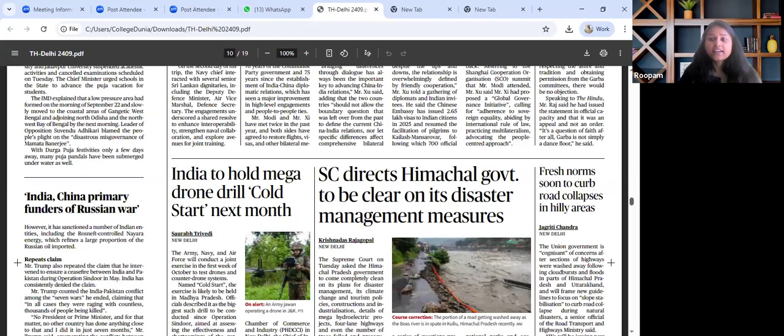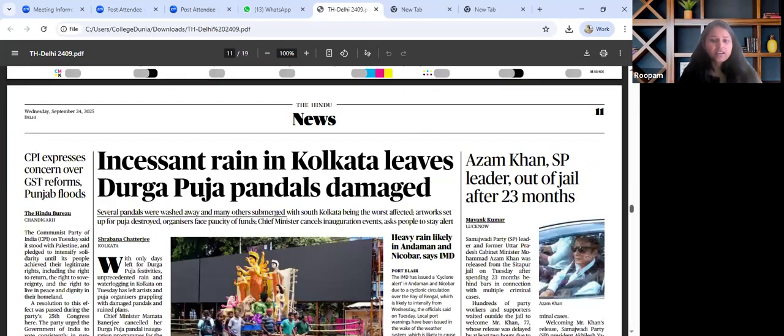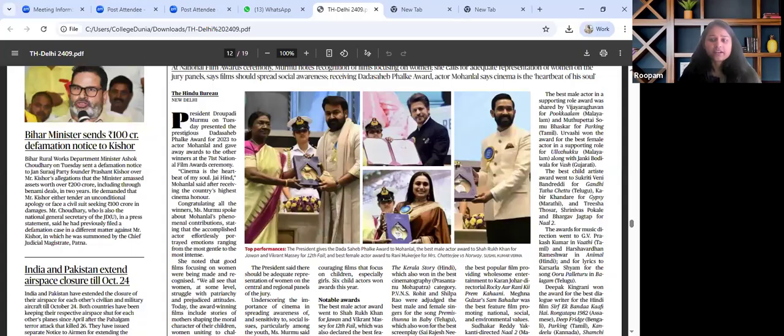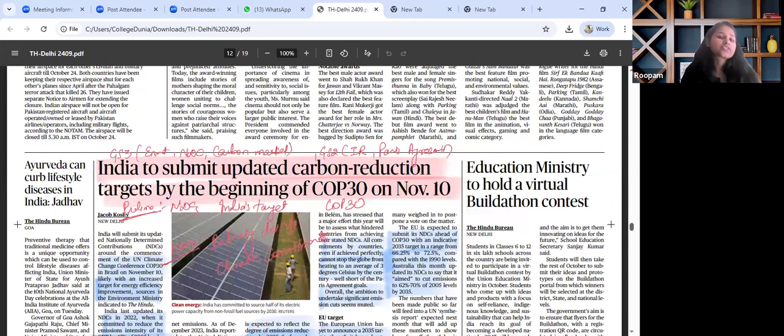The next important article in the paper talks about COP30. Now, when we go through this particular article, it falls under GS paper 3 under the theme environment, and India is to submit updated carbon reduction targets by the beginning of COP30 on November 10. Now, this is relevant with regard to GS paper 3 environment, climate change, NDCs, afterwards carbon market. How does it work? For GS paper 2 as well, IR, wherein climate diplomacy can be quoted, the Paris Agreement can be quoted.